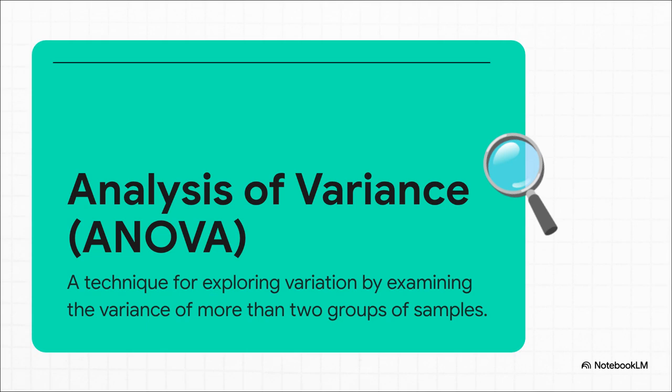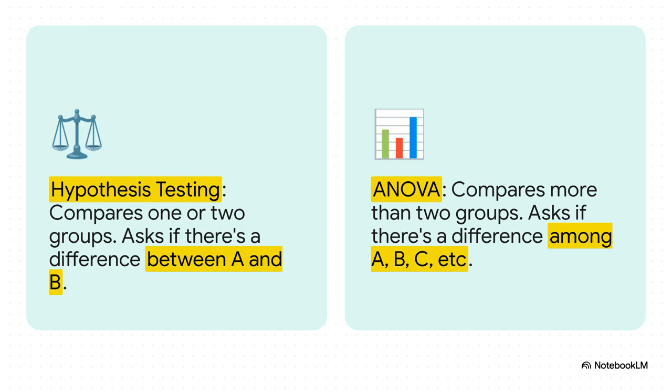Well, it lets you compare multiple groups all at the same time. This is a huge deal because it saves a ton of time and, more importantly, it lowers your risk of being fooled by random chance, which can happen if you just compare things two at a time over and over. So here's the key difference. A standard test, like a t-test, is great for comparing two things. Is drug A better than drug B? But with ANOVA, it's like a statistical battle royale. You can compare drug A, drug B, drug C, and a placebo all in one single test, and it will tell you if there's a significant difference anywhere among them.